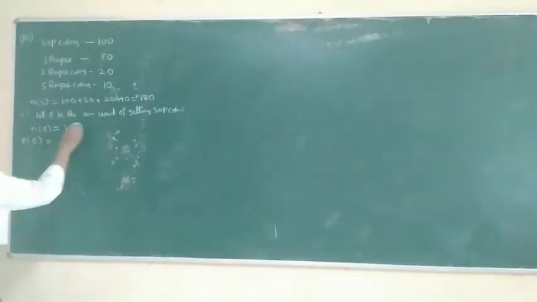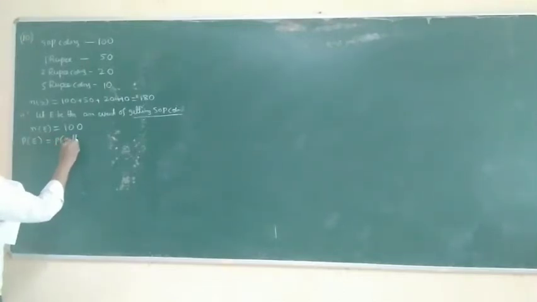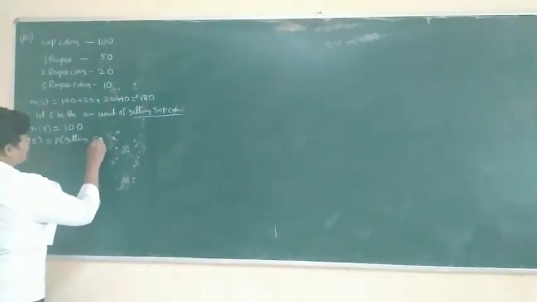P of E, probability of E. What is E? 50 paisa coin. P of E is equal to probability of getting a 50 paisa coin.